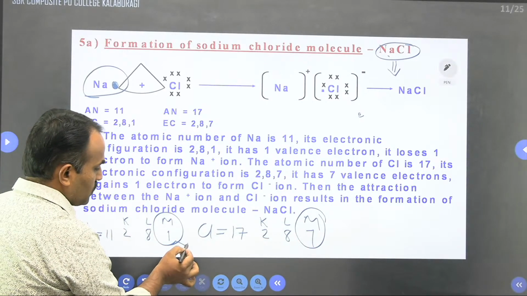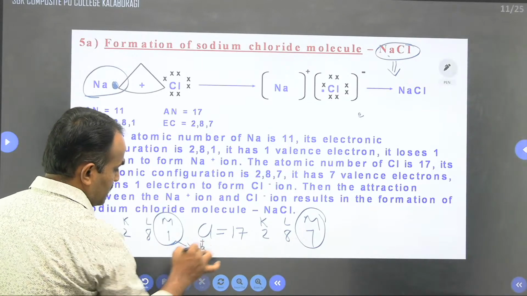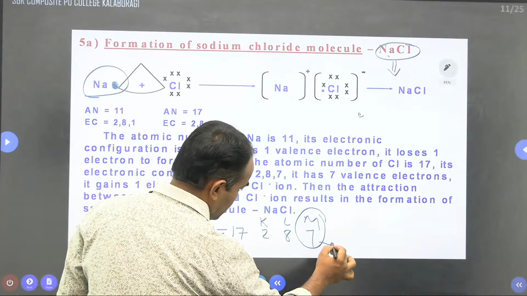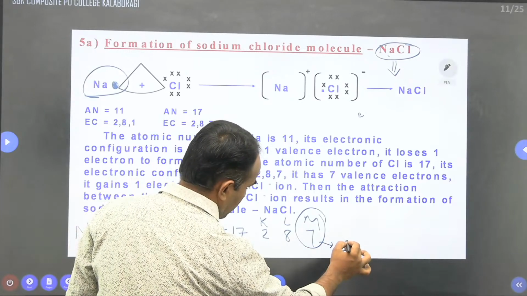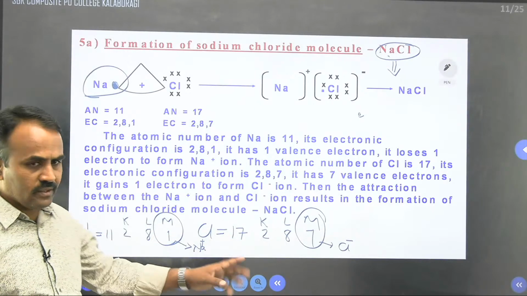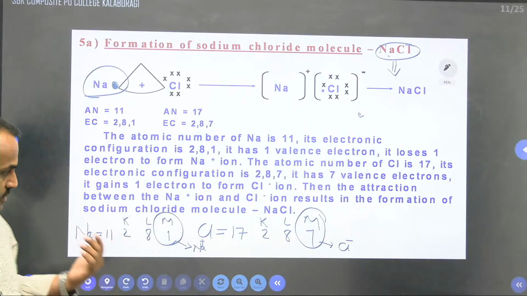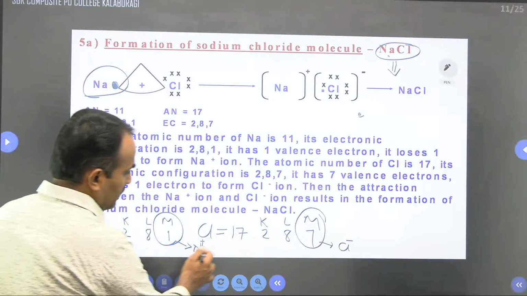So sodium loses an electron and gains a plus charge. Chlorine gains an electron and gets a minus charge. Sodium loses one electron, chlorine gains one electron, so we write plus 1 and minus 1.